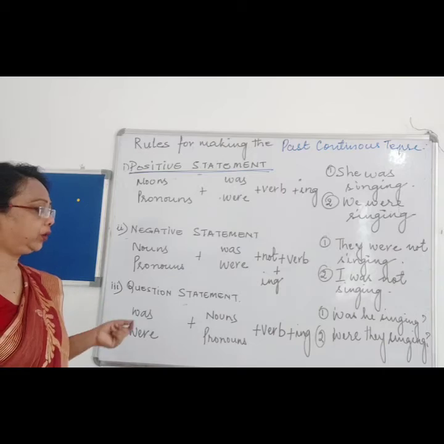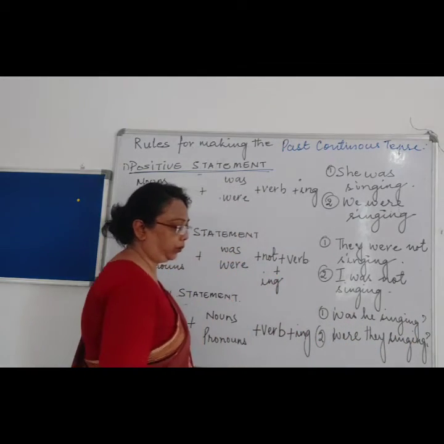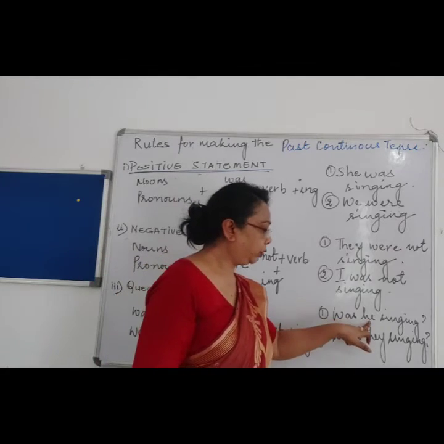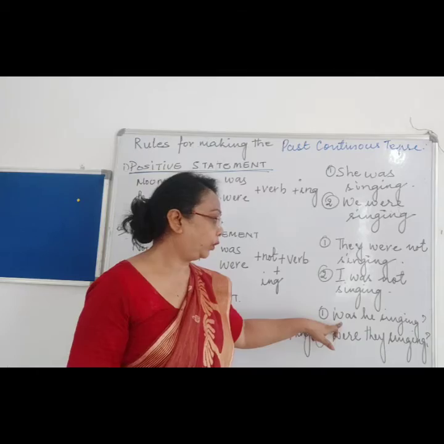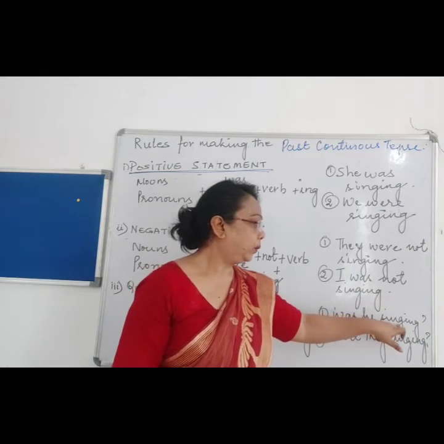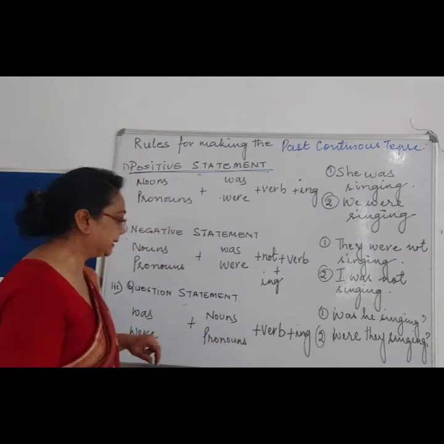And then end with a question mark. Like over here, was he singing? Question mark. So he is a singular. So we will start the question with was, and then the verb with ing. Why ing? Because it is a past continuous tense.